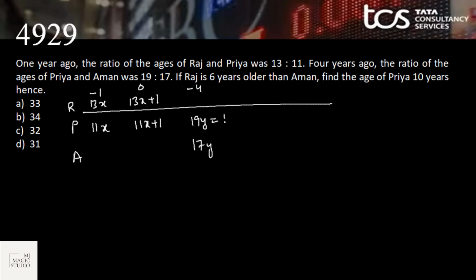And according to this setup, 19y should be equal to 11x plus 1 minus 4. That is 11x minus 3. So 11x minus 19y is equal to 3.